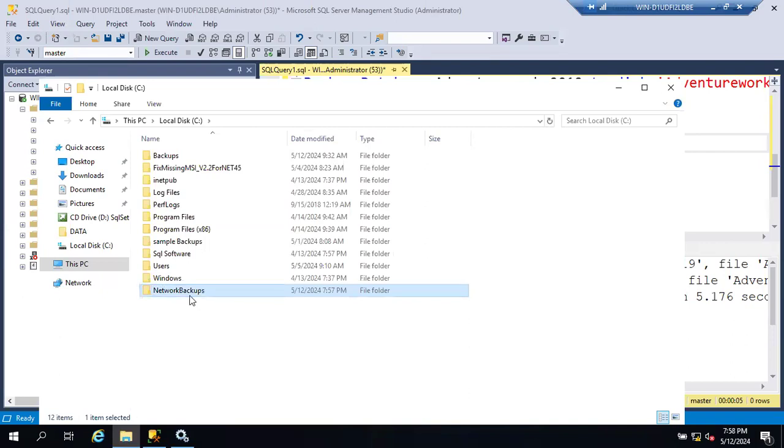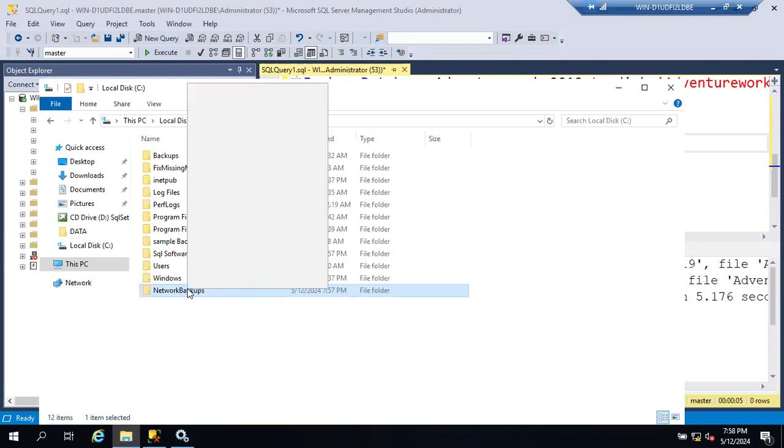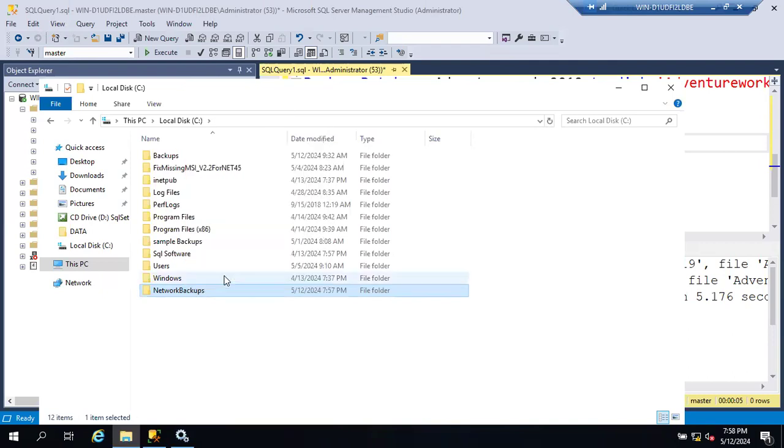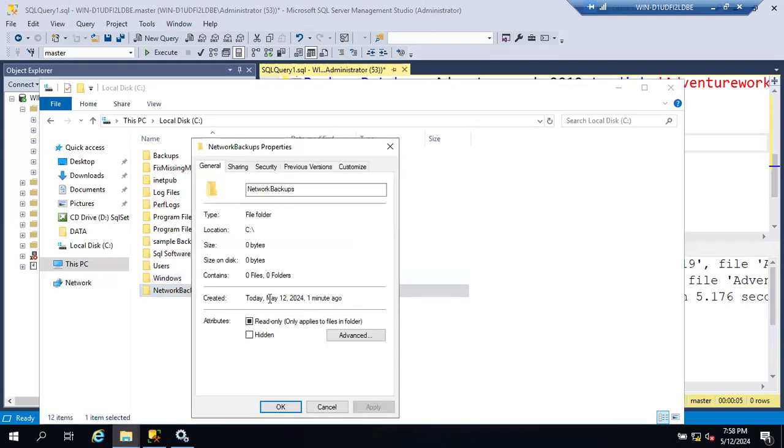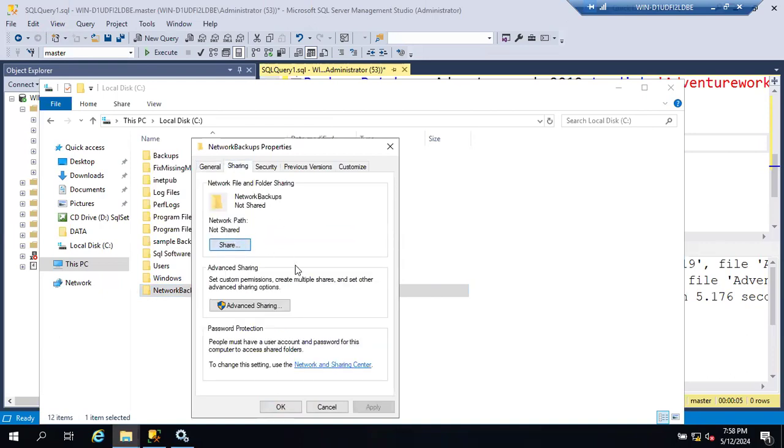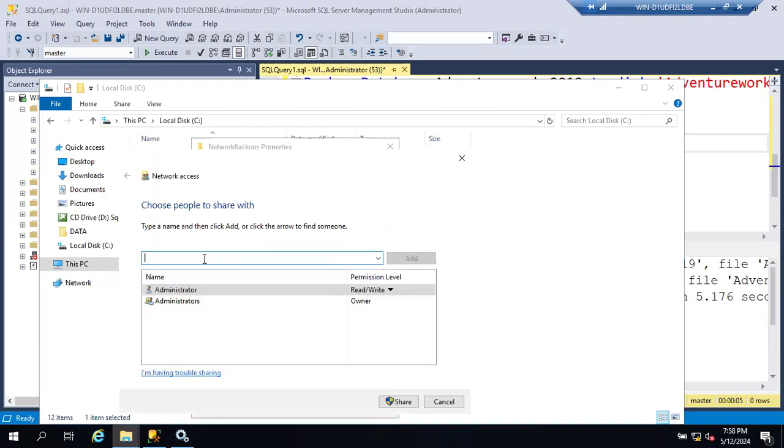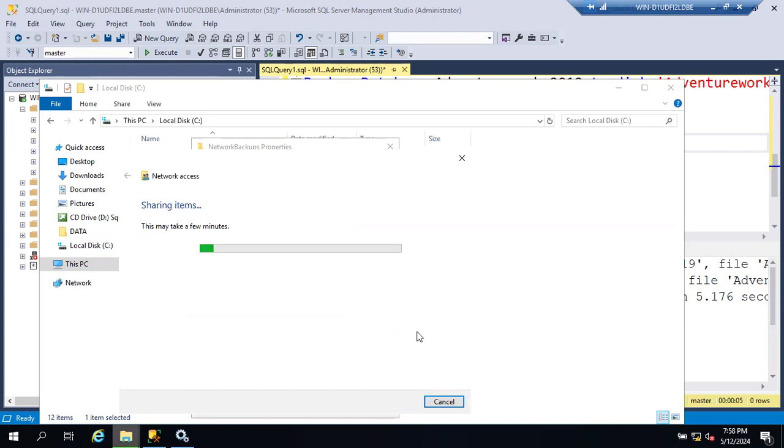It's not a shared folder. First I have to share this folder. I have to set up the shared option on this folder. Go to sharing, click on share. I have to add everyone here, and give full control to everyone so that they can read and write data to this folder. So I just created a shared path now.